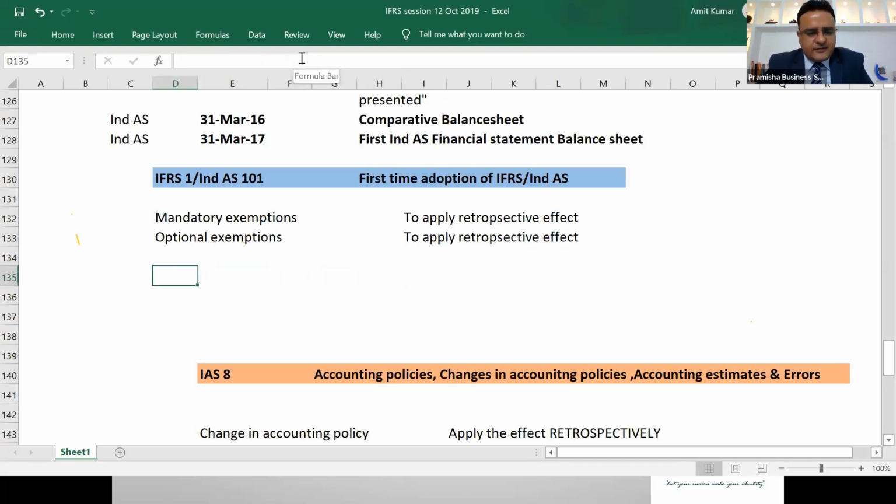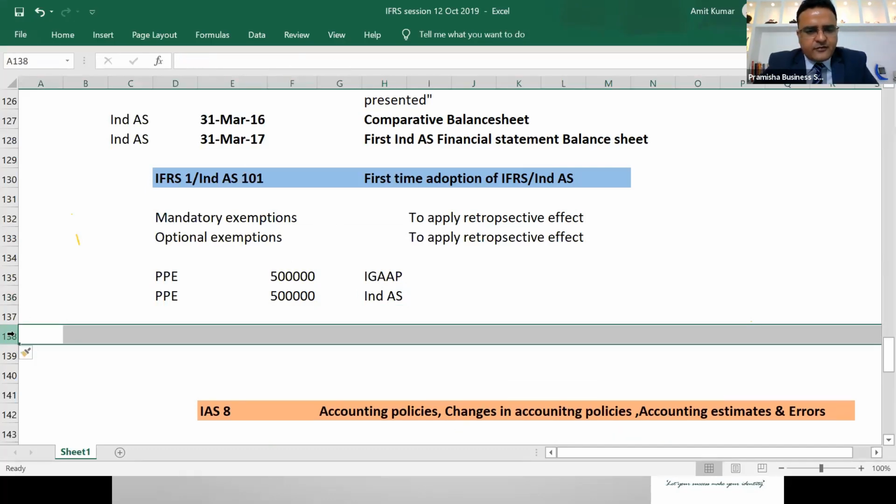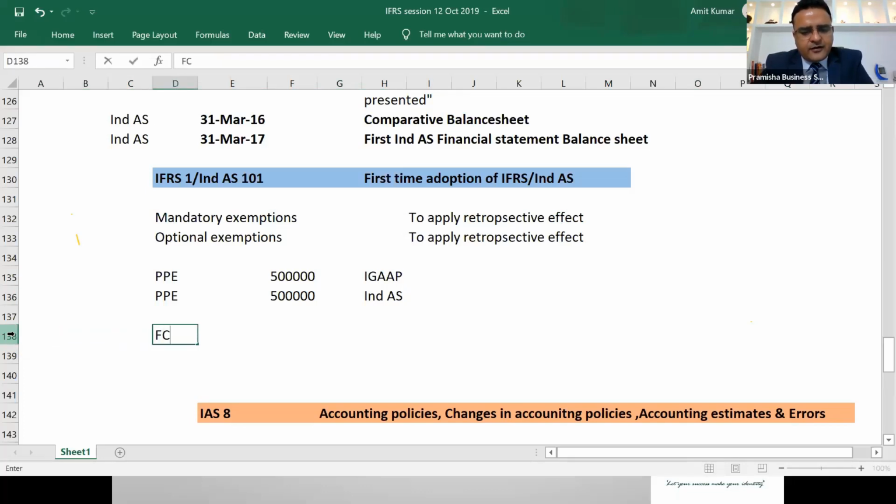Like there is an exemption. Property, plant and equipment, there is a value of 5 lakh under IGAAP. I have an optional exemption that under Ind AS, I can deem it to be same value and can record property, plant and equipment at the same value, can take an optional exemption, can carry it forward in the same manner. If there is a foreign currency translation reserve of 250,000 under IGAAP, I have a choice to reset it to 0 under Ind AS.